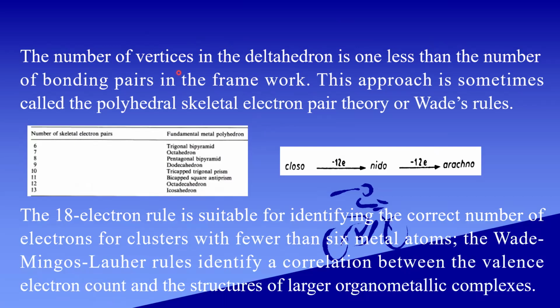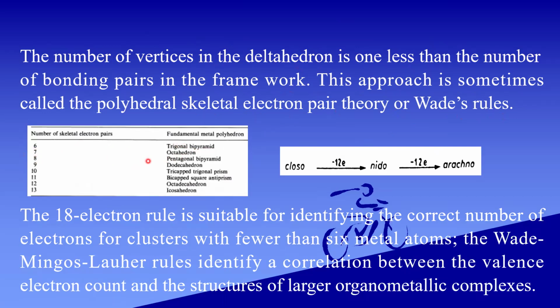The number of vertices in the deltahedron is 1 less than the number of bonding pairs in the framework. This approach is sometimes called the polyhedral skeletal electron pair theory or Wade's rule. Here, if the number of skeletal electron pairs is 6, it adopts the structure of a trigonal bipyramid. If it is 7, it forms an octahedron.